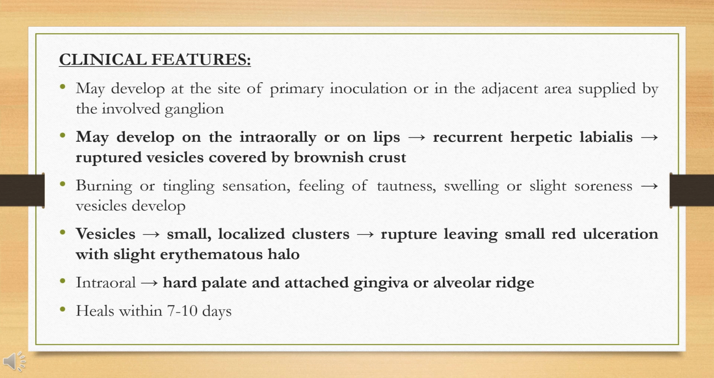Now we'll see the clinical features. The lesion may develop either at the site of primary inoculation or in the adjacent area supplied by the involved ganglion. It may develop on the lips or intraorally. If it occurs on the lips, we term it recurrent herpes labialis. On the lips, these ruptured vesicles become covered by a brownish crust. The most common sites for recurrent intraoral herpetic lesions are the hard palate, attached gingiva, and alveolar ridge.